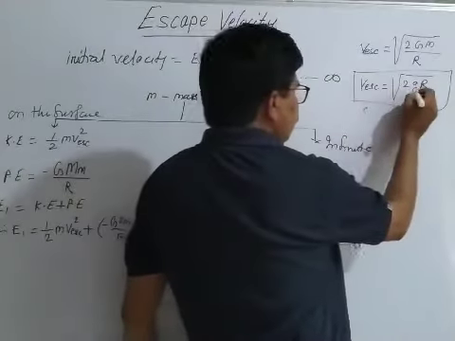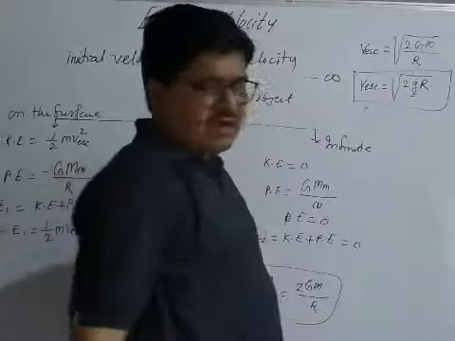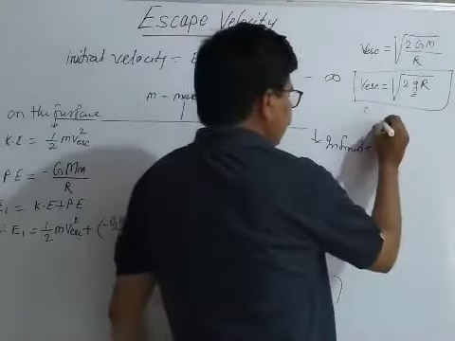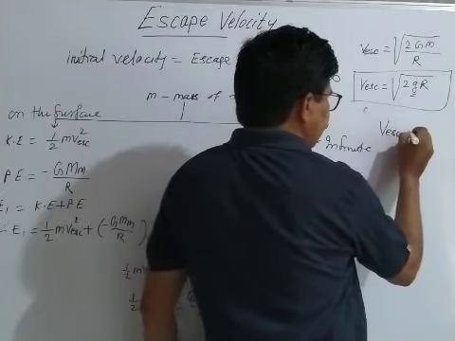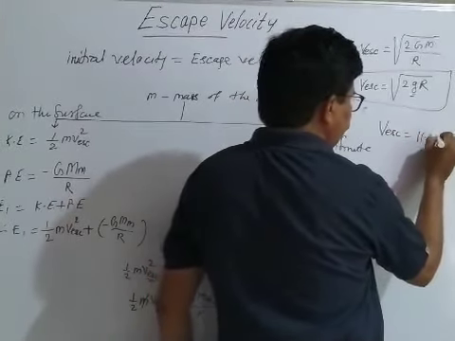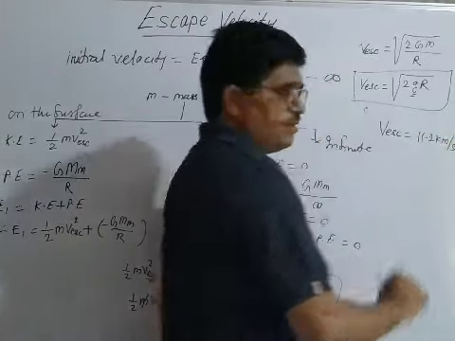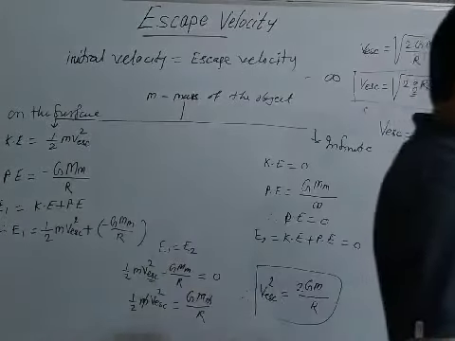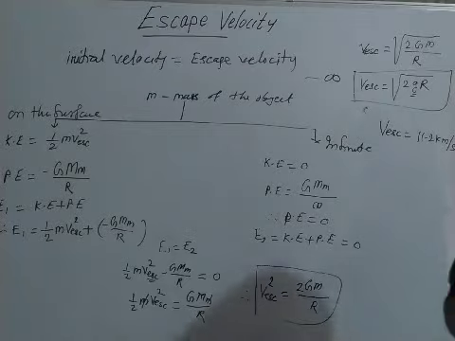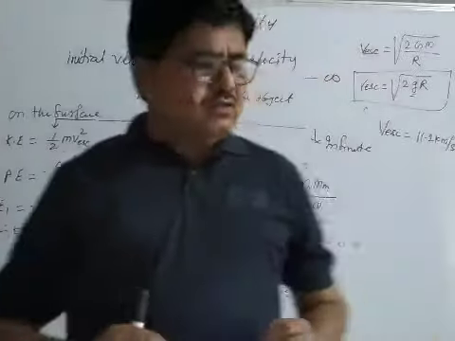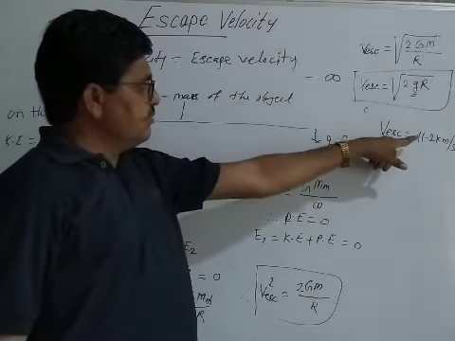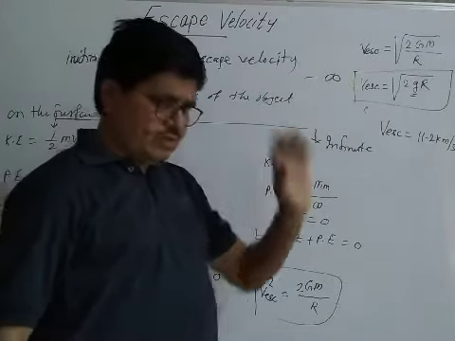When we put the values of g as 9.8 and R as 6.4 into 10 raised to 6, we get the escape velocity equal to 11.2 kilometer per second. That means the maximum velocity necessary for any object to go beyond the earth gravitational field is 11.2 kilometer per second.